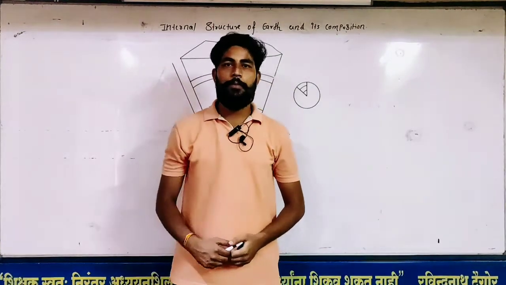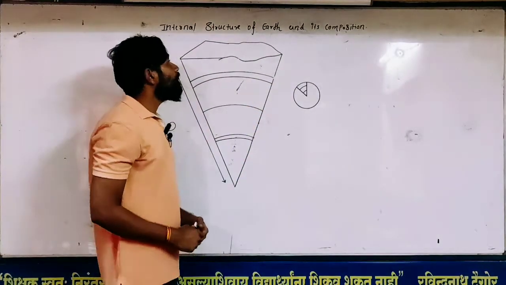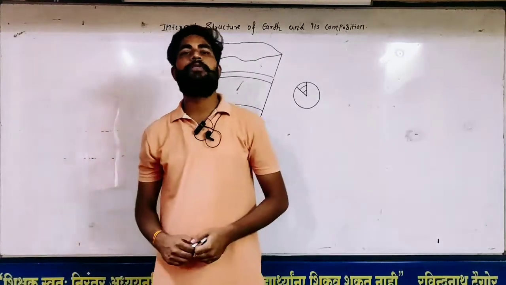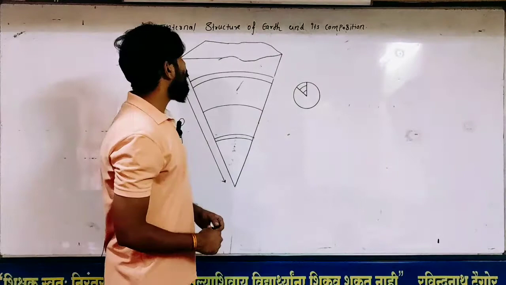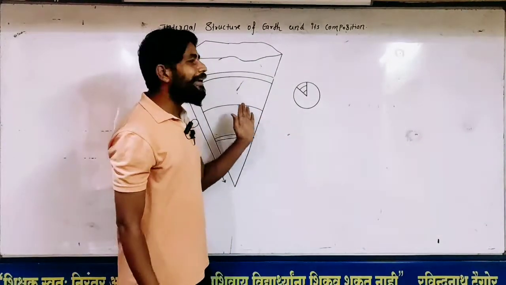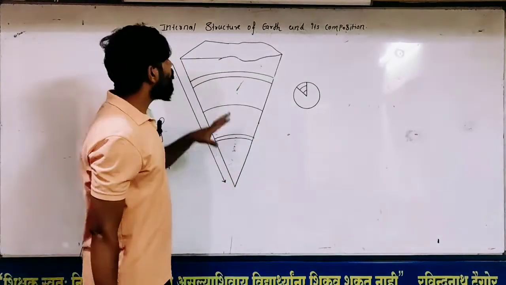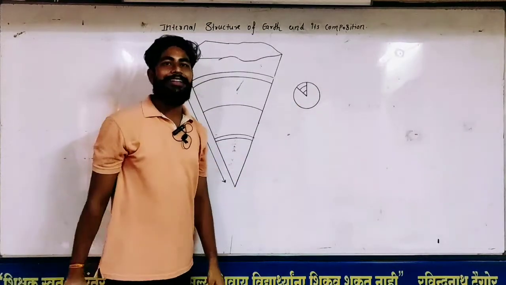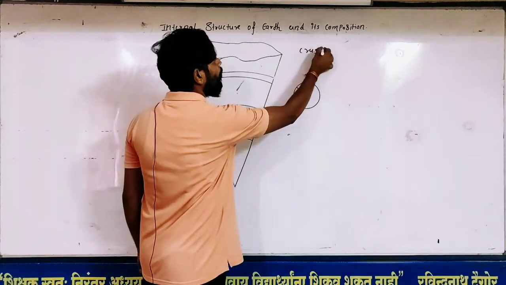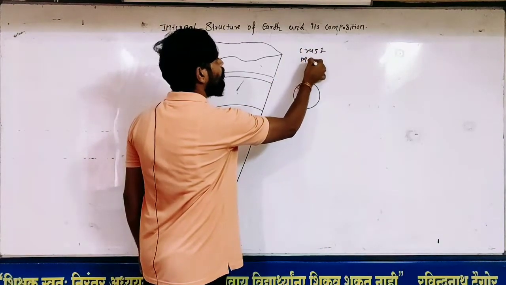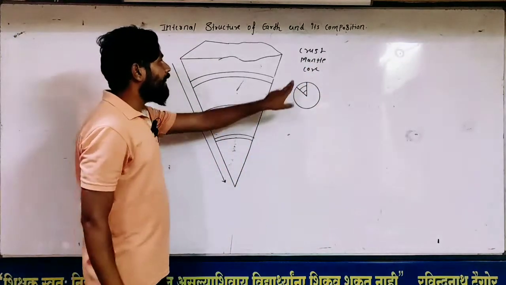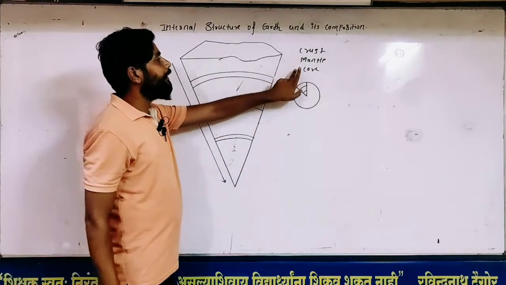Guys, our today's topic is the internal structure of Earth and its composition. So today we'll deal with the composition of Earth. Entirely, it has three layers: crust, mantle and core. Means it's mainly having three layers, like crust, mantle and core.